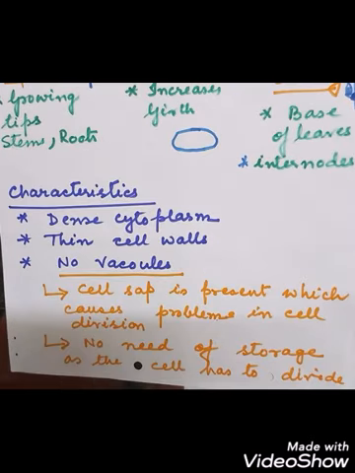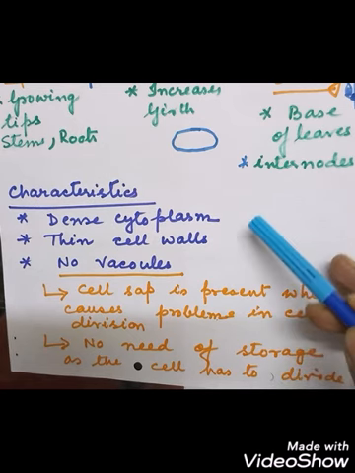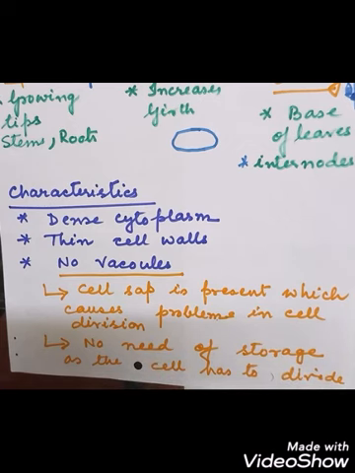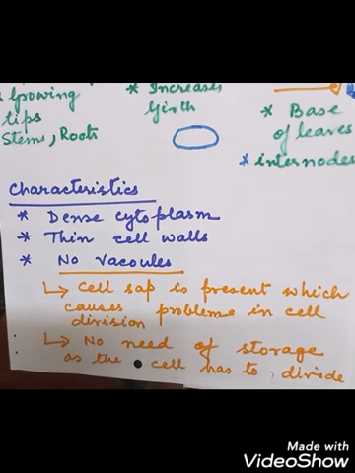Now we have the characteristic features. So what are the characteristic features of the meristematic tissue? They have dense cytoplasm, they have thin cell walls, and there is no vacuole in the meristematic tissue. Now we all know that the plant cell contains vacuoles, but here in the meristematic tissue this is an exception: there are no vacuoles.